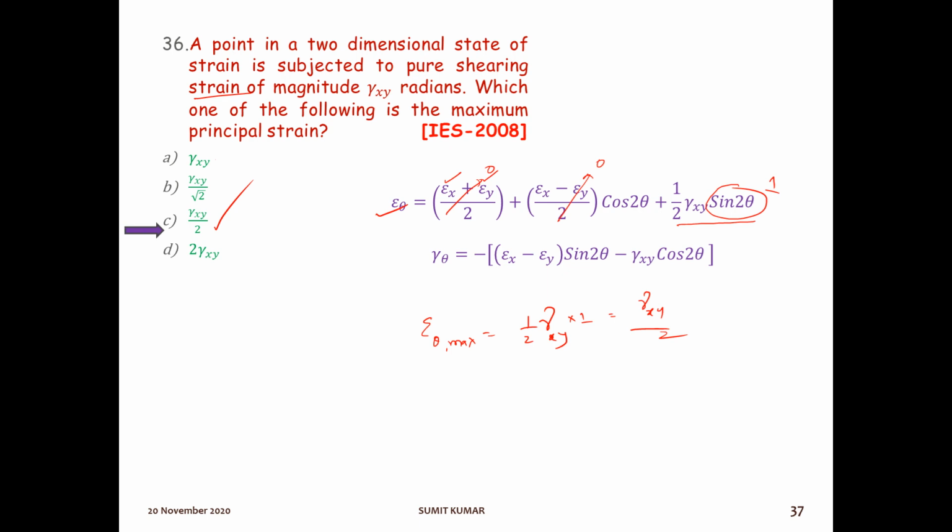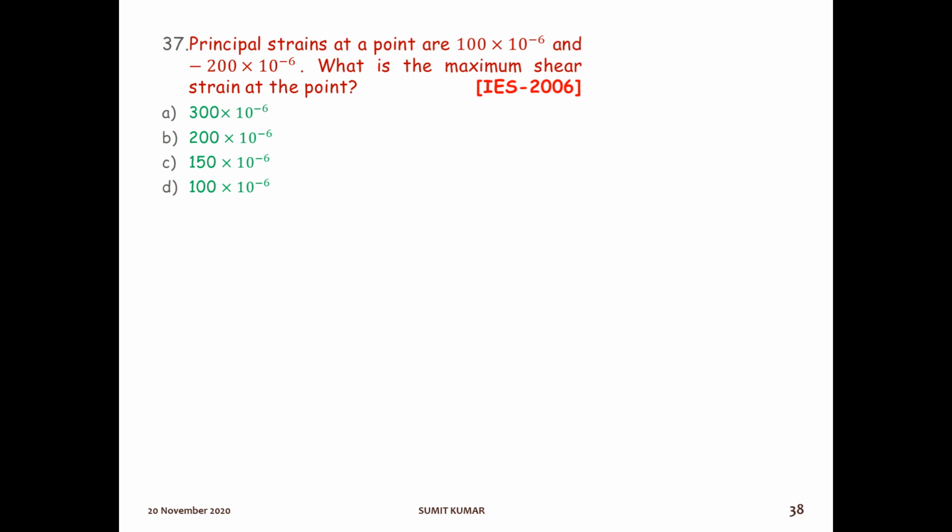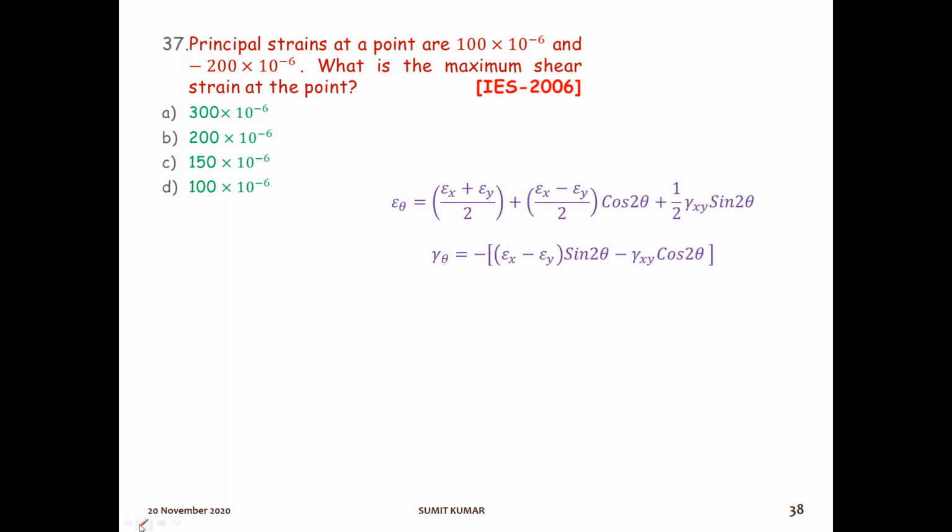Okay, because it is asking about the maximum principal strain. So maximum principal strain occurs when theta will be 45 degrees, that is, sine 2 theta will be 1, because the maximum value of sine is what? 1. The next question is asking about the maximum shear strain. So the formula is the maximum shear strain, for this one.